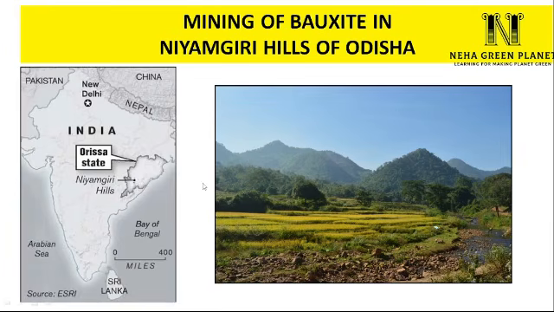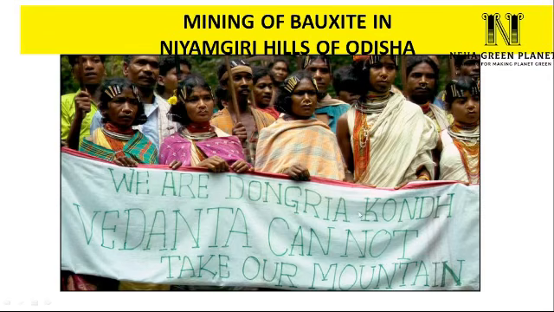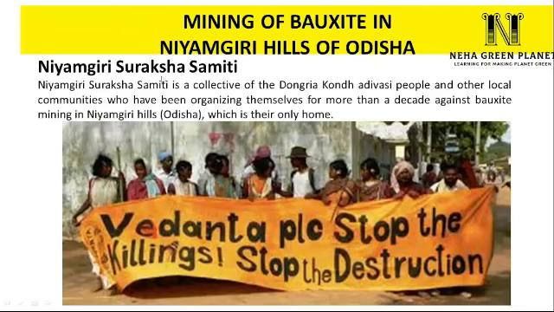In fact, food, fuel, fodder, everything is derived from Niyamgiri. So the Dongria Kond tribe, which is the local tribal community of the place in Odisha, resisted the bauxite extraction by Vedanta Resources. So the Niyamgiri Suraksha Samiti was formed, which is a collective of the Dongria Kond tribe and the other local community. In fact, in the Niyamgiri Suraksha Samiti, people of the Lanjigarh area also participated because they were already witnessing health issues due to the aluminium refinery. In the same way, many environmentalists also supported the Niyamgiri Suraksha Samiti.